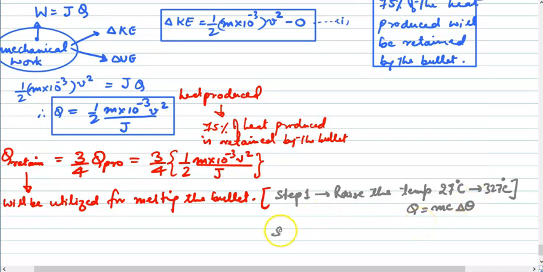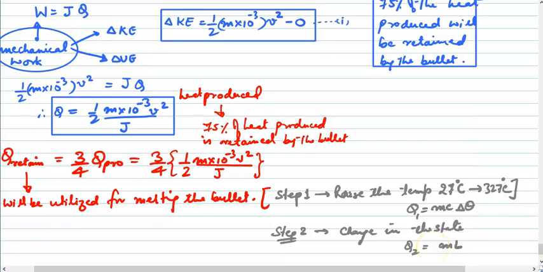And thereafter step 2, since the bullet has to melt, what has to happen? Change in state. The second step will be the change in the state of the bullet, that is Q2. If this is Q1, this is Q2, then Q2 must be equals to m into L.